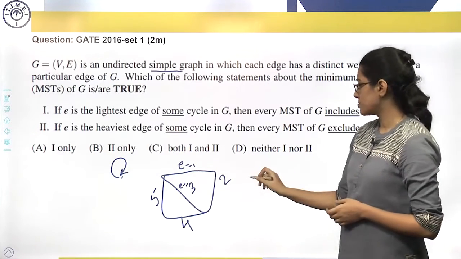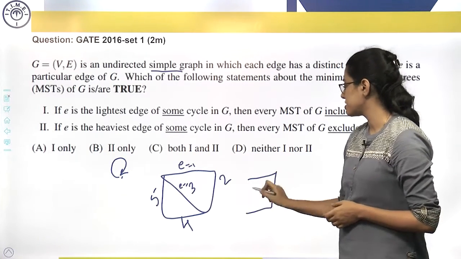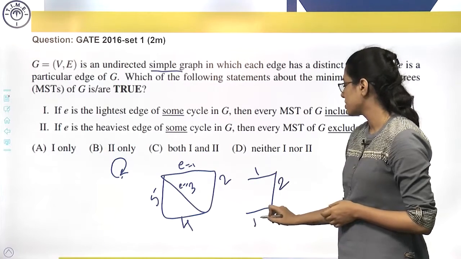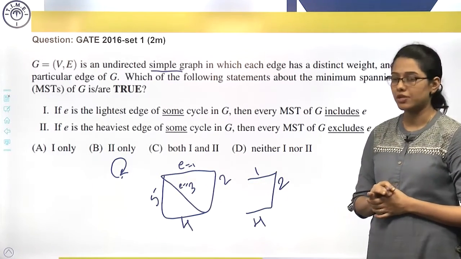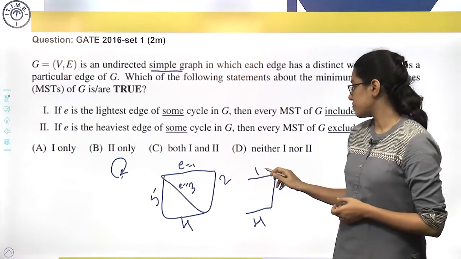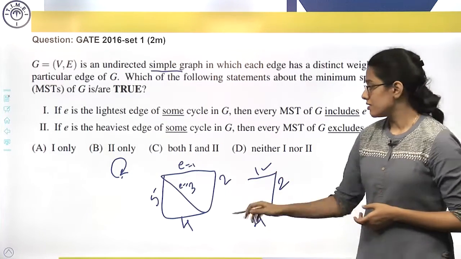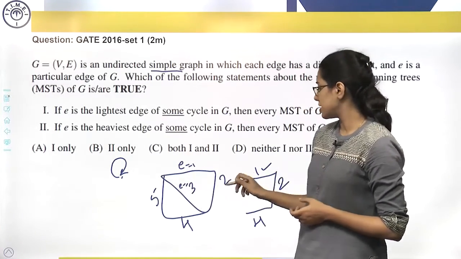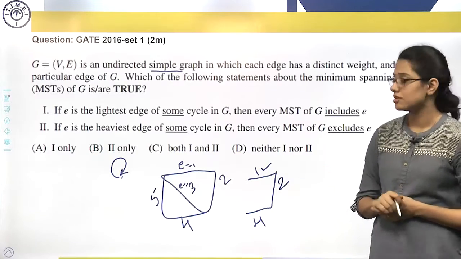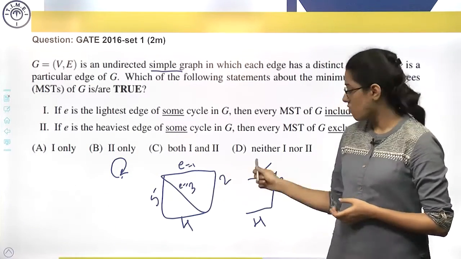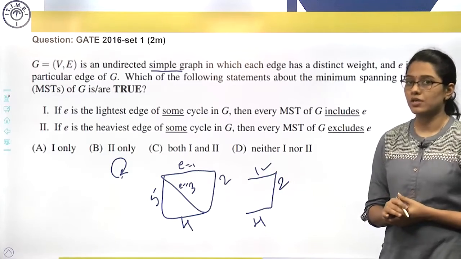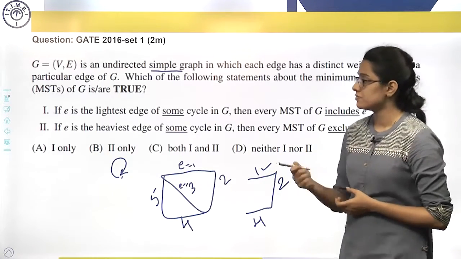Now let us try to draw the minimum cost spanning tree for this. 1, 2 and 4. 3 will form a cycle, so 3 will not be part of your minimum cost spanning tree. Now E is the lightest for this, so it will get included. This E is the lightest for this, but it is not a part of the minimum cost spanning tree. This we have already seen in the observation that the lightest may or may not be part of the minimum cost spanning tree. Now what about the heaviest?